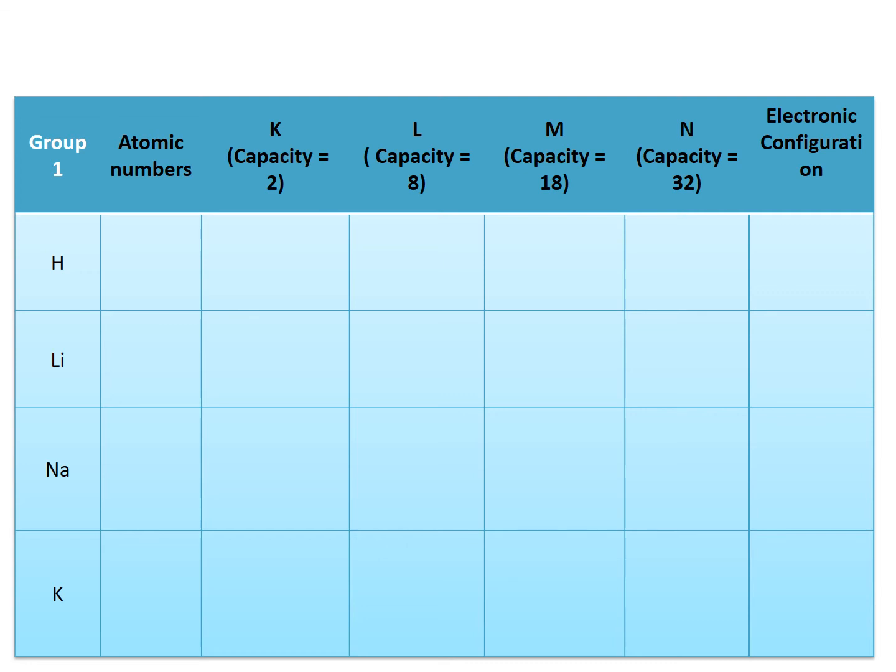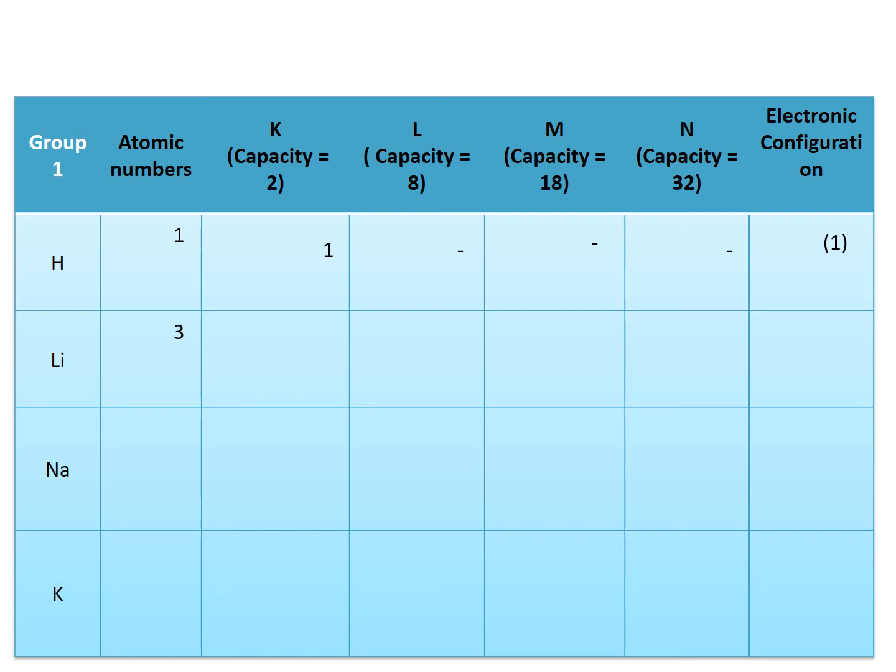We will see how they are arranged in the specific shells, how the electrons are arranged and what the electronic configuration is. So hydrogen has the atomic number of 1, which means this is an atom which has only 1 electron. Obviously, that 1 electron will go into the first shell, that is the K shell, and the remaining 3 shells are going to be empty. So what is the electronic configuration of hydrogen? It is 1.